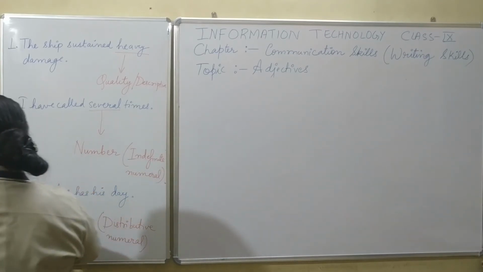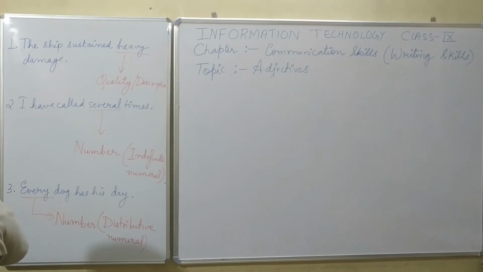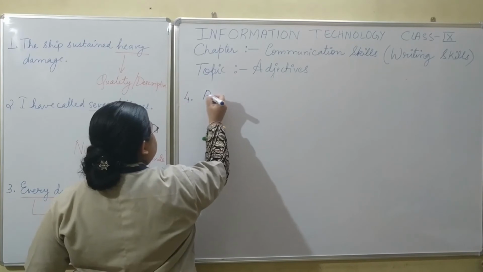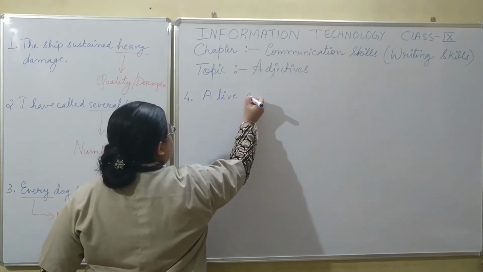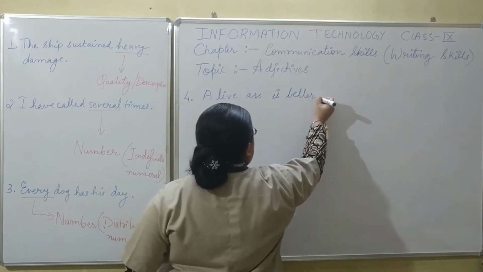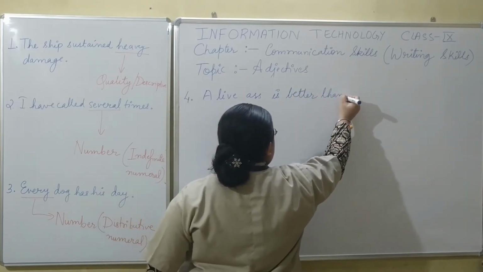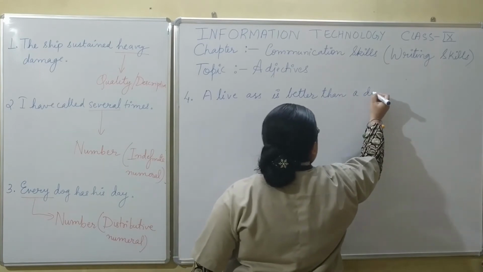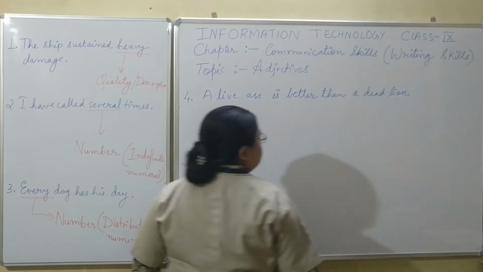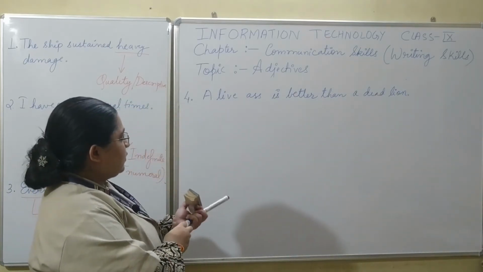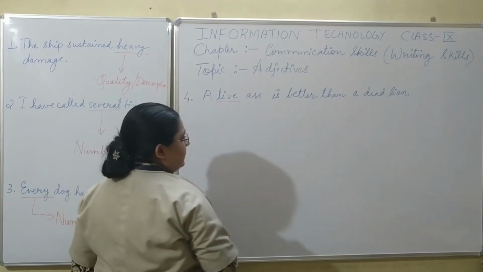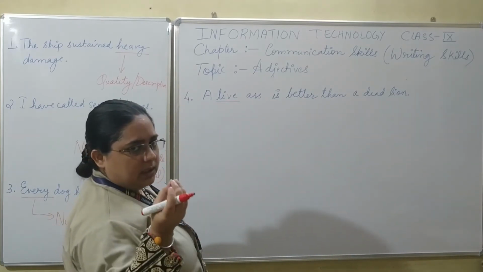Next sentence is, a live ass is better than a dead lion. So you can see the word over here, a live ass. So here a live ass is a slang word for donkey.